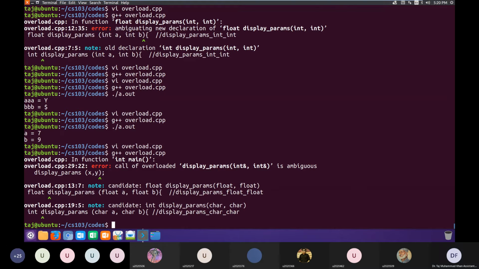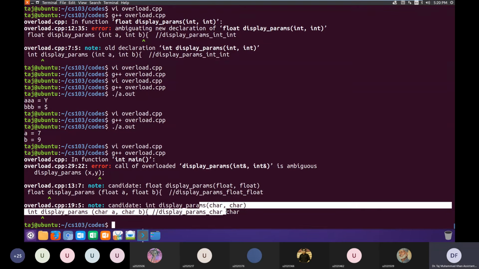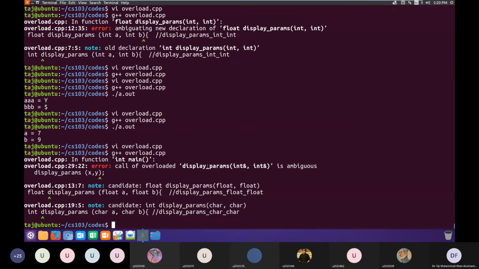When we call display params, it says that there are two candidates, one with floats and one with characters, and it does not know which one to call. It says call of overloaded display is ambiguous. So I stand corrected, and this gives an error.